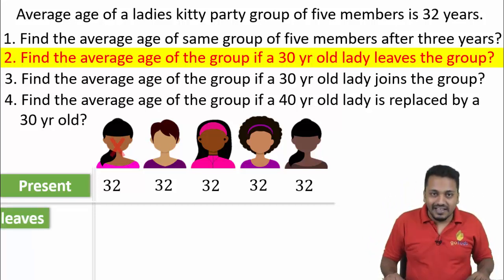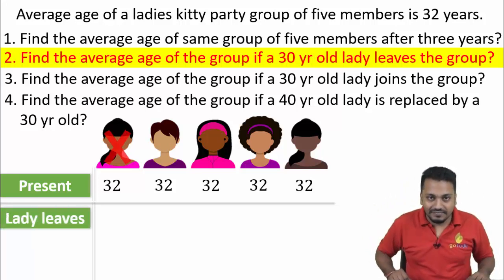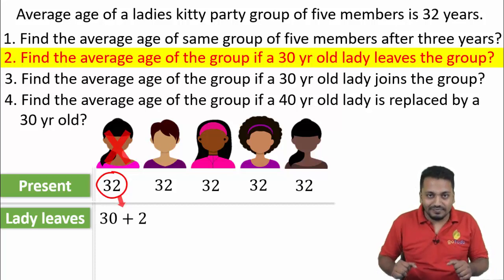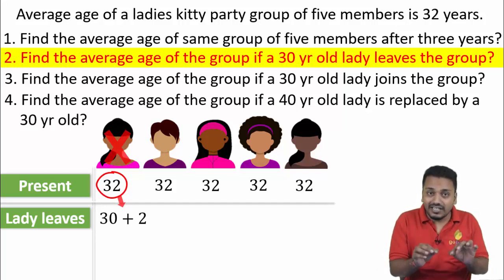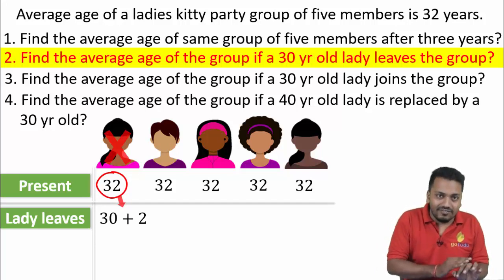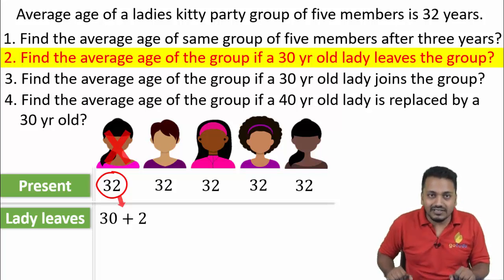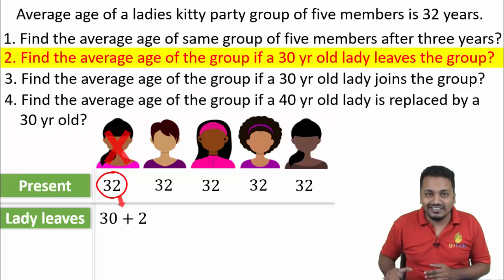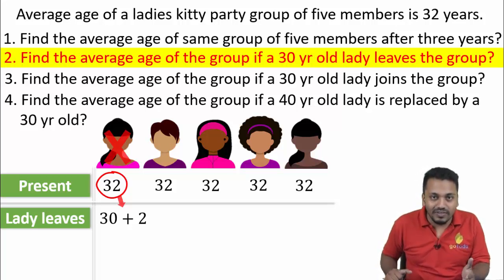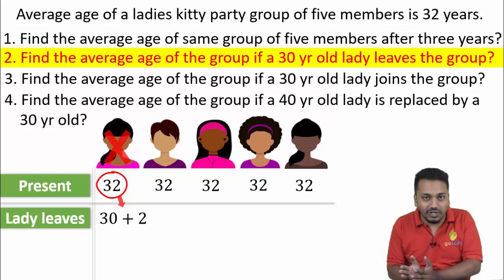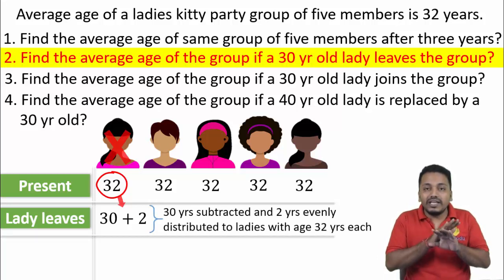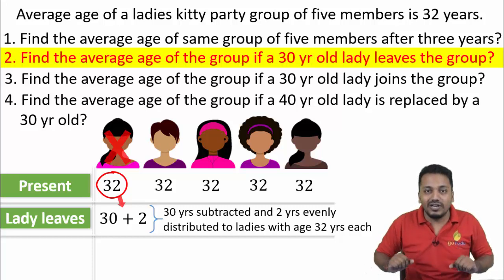Now let's say this first lady leaves. We assumed her age to be 32, which is 30 plus 2. If this 32-year-old lady had left, there would be no change in the average. But in reality, a 30-year-old lady is leaving. So instead of 32, we will remove 30 years from the group, and the remaining 2 years, we will distribute evenly among all the remaining 4 ladies.